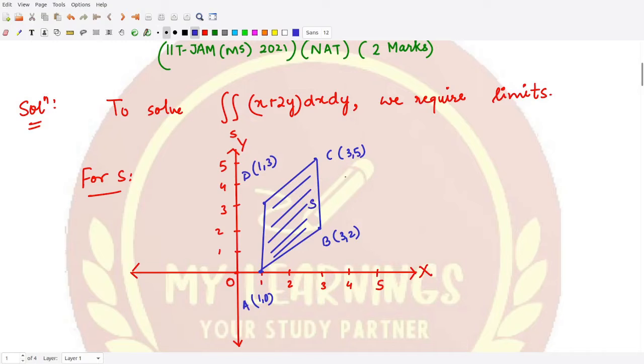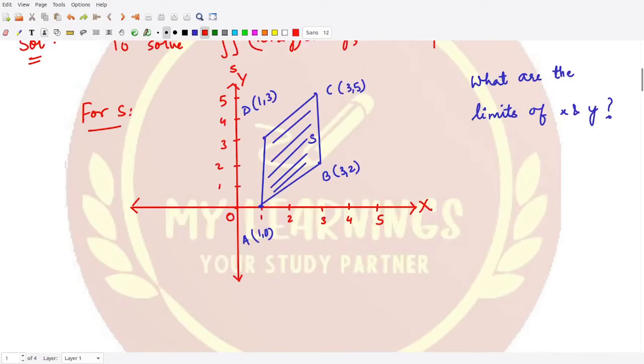Now we have to see what the limits of x and y are. For that, you have to see in your figure what the variation in x and y is. Your region in x extends from this part to this part.